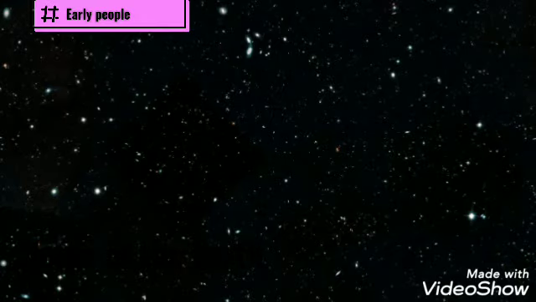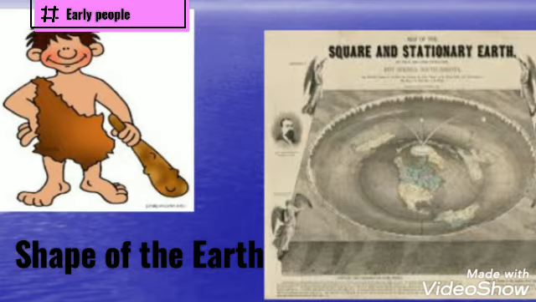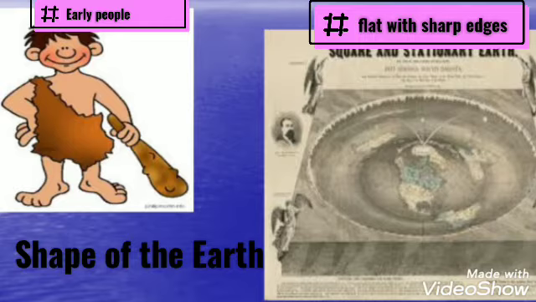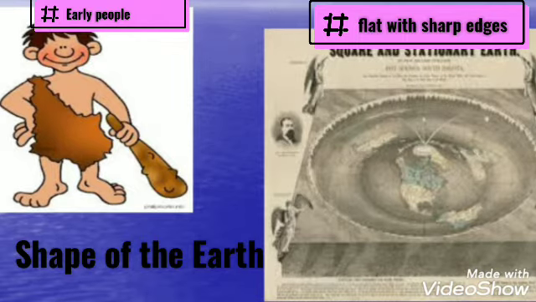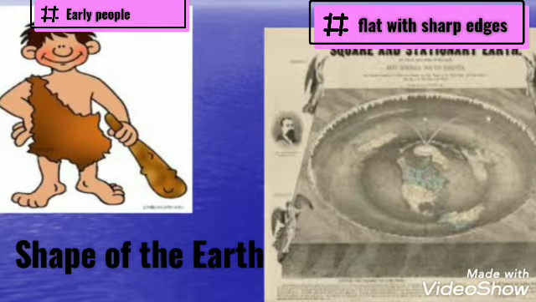Oh Jaswin, do you know that the people of earlier times did not know the exact shape and size of earth? They used to think earth to be flat with sharp edges. Edges means corners. So early people used to think that earth is a flat surface, as you can see in the picture, and it has sharp corners also.